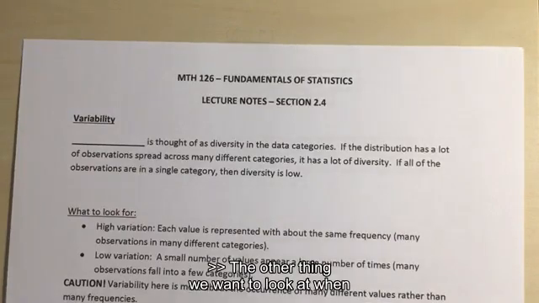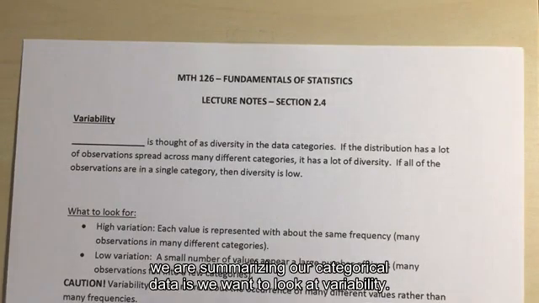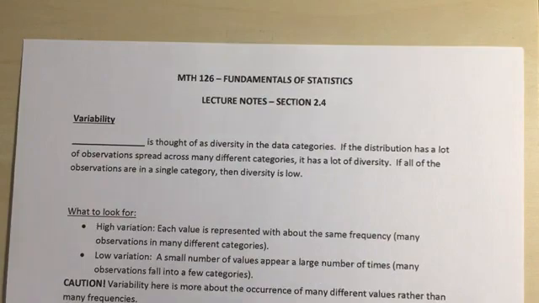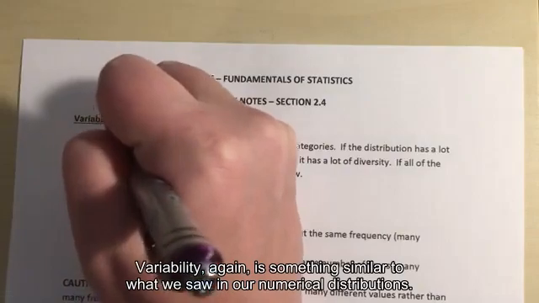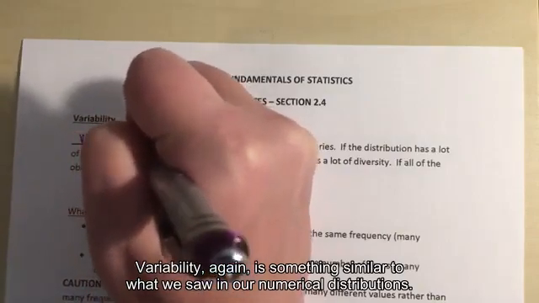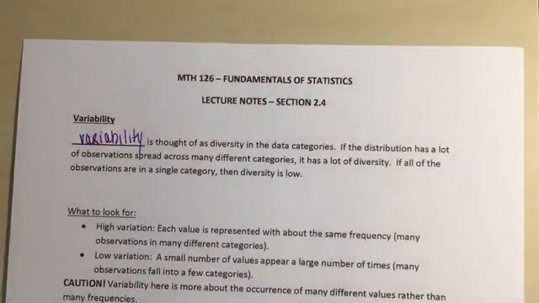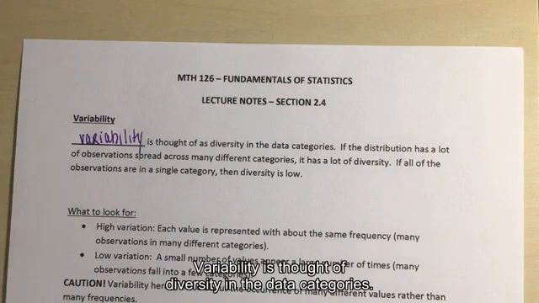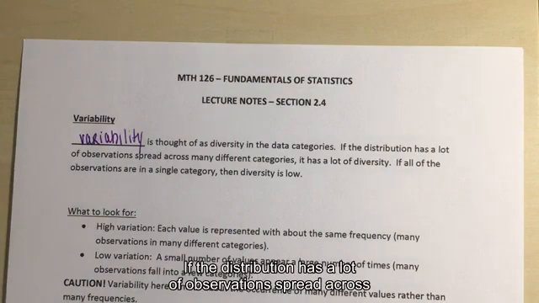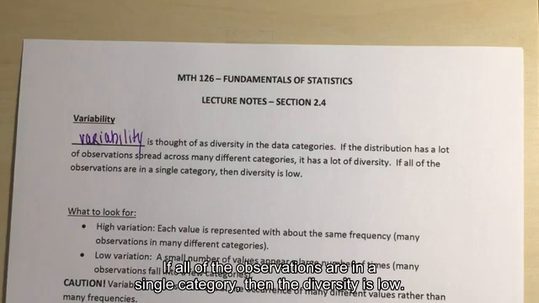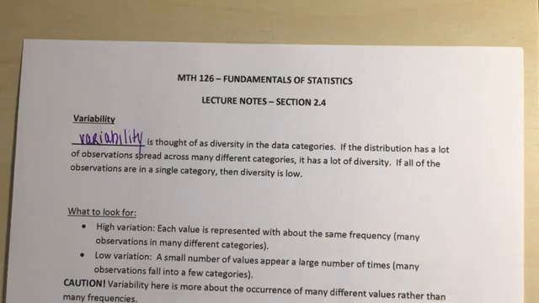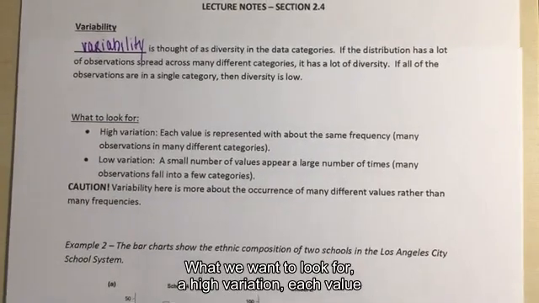The other thing we want to look at when we are summarizing our categorical data is variability. Variability, again, is something similar to what we saw in our numerical distributions. Variability is thought of as diversity in the data categories. If the distribution has a lot of observations spread across many different categories, it has a lot of diversity. If all of the observations are in a single category, then the diversity is low. So what we want to look for is high variation.